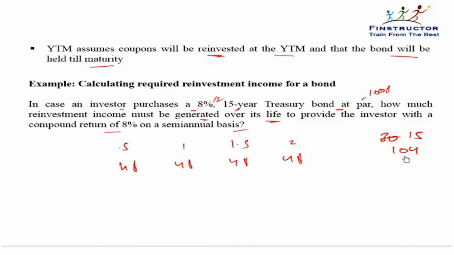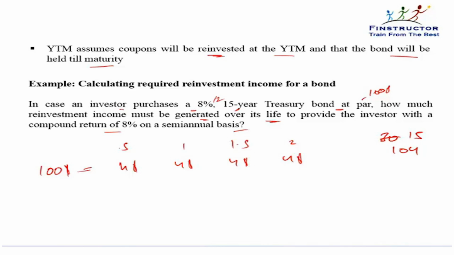Each is discounted back again by 4%, that is 8 by 2, because yield is 8% semi-annually compounded. That's why the price is equal to the par value of $100.